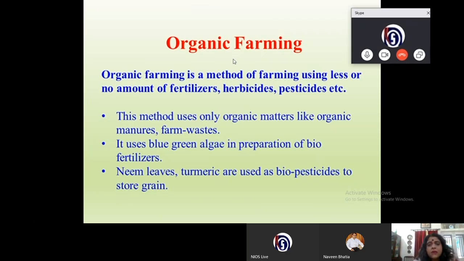So as you see, no fertilizer or herbicide or pesticide is used. Organic farming was started by Ramesh Chand Daga in Haryana, and nowadays organic farming is liked by people because it uses no chemicals.